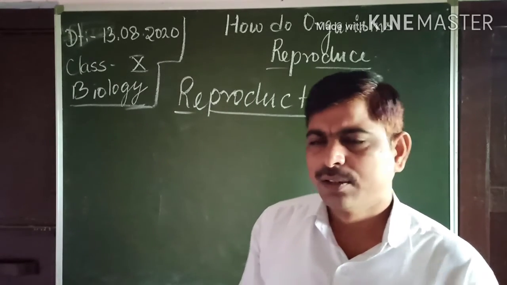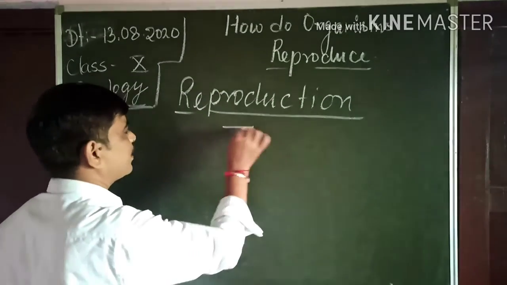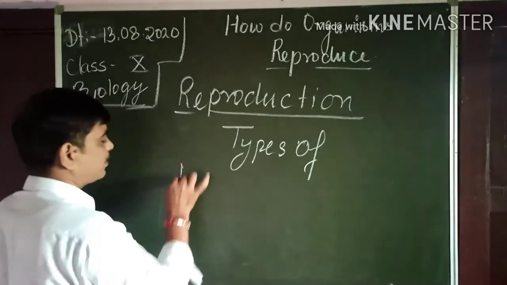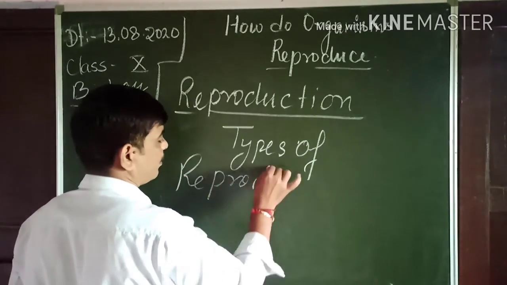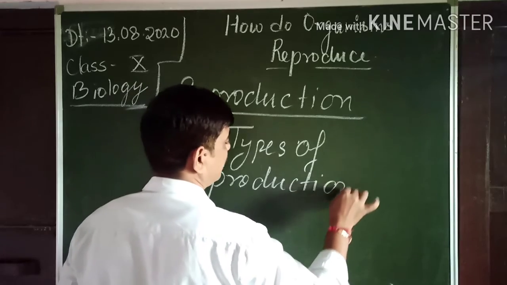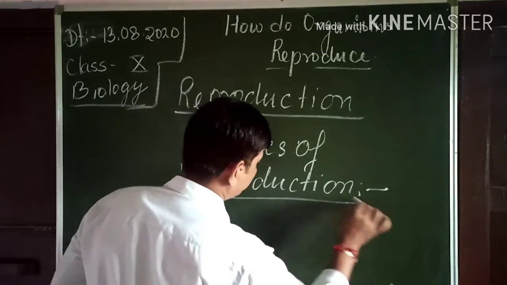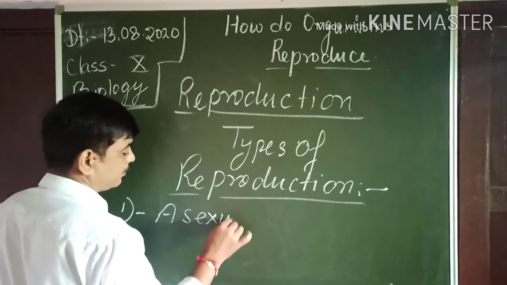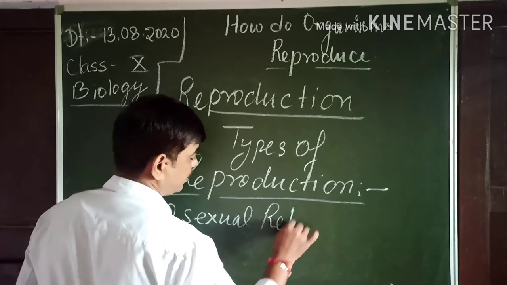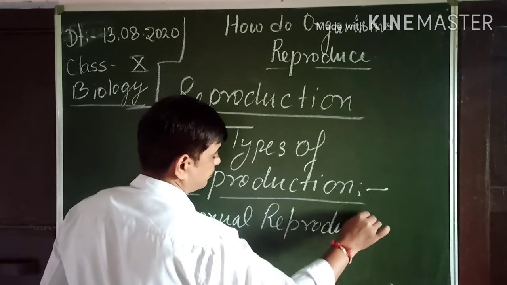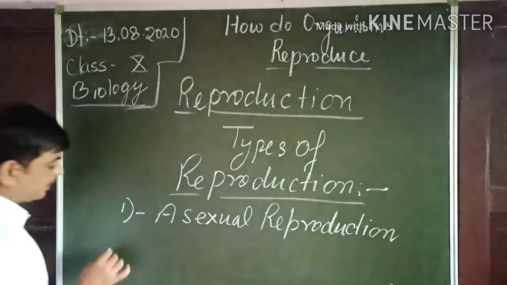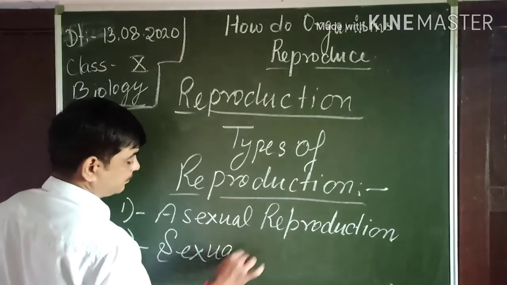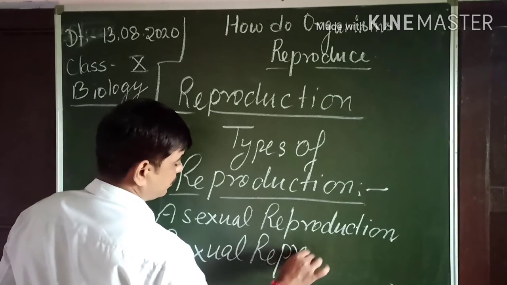There are two types of reproduction, as you studied previously. One is asexual reproduction, and the second is sexual reproduction.